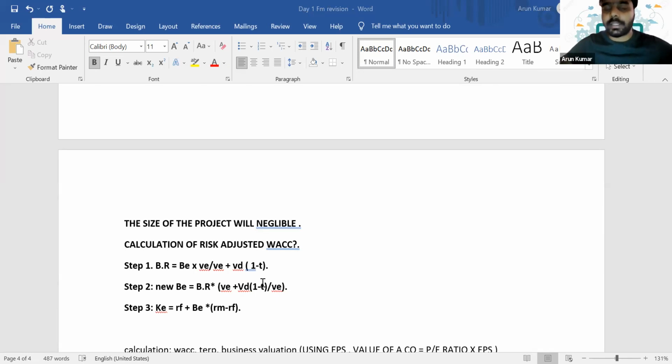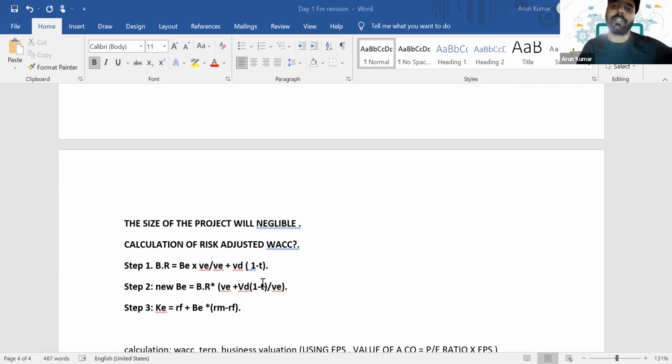So this is how we can calculate the risk adjusted WACC. These are the main areas that we have to cover with respect to cost of capital. So we have revised the main formulas of cost of capital, and we have discussed the risk adjusted WACC. In both situations we'll assume that there is no change in financial risk. If there is a change in financial risk, we have to apply a model that we'll learn in AFO. It is not there in FO. We assume that the financial risk will not change substantially.